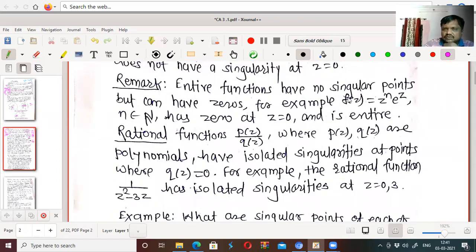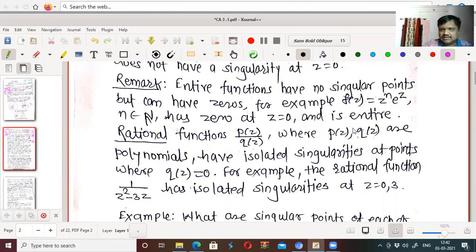Now entire functions have no singular points but can have zeros. So what does an entire function mean? Analytic everywhere. There is no point where it is not analytic, and therefore an entire function has no singular points, but it can have zeros.